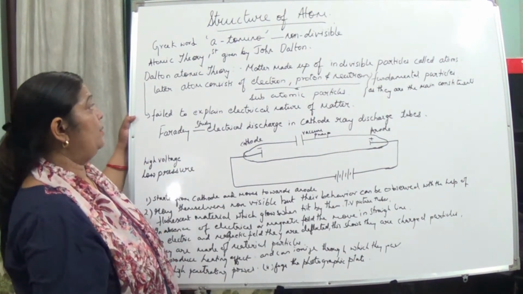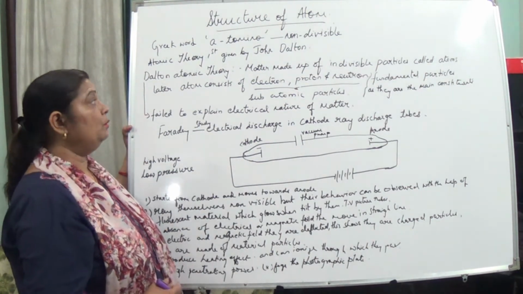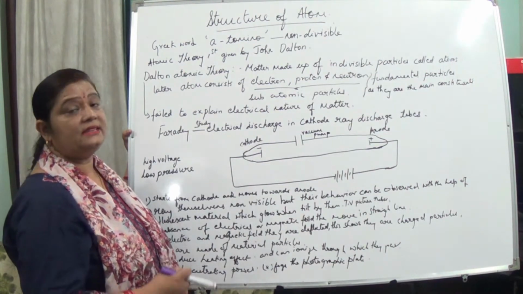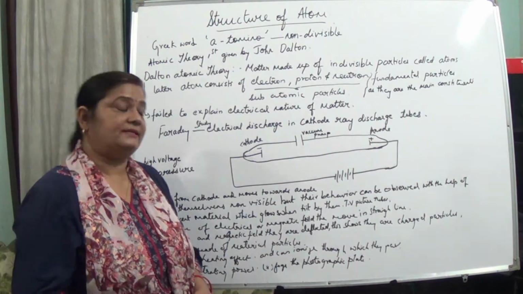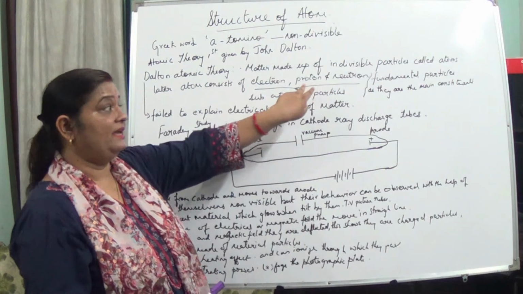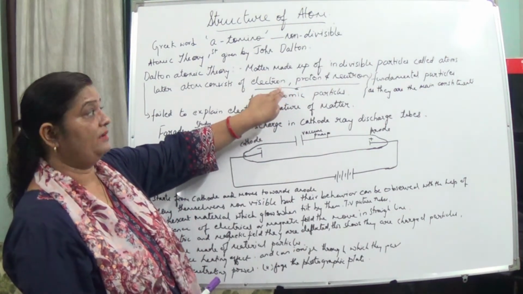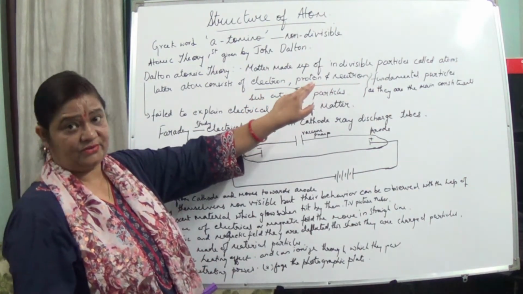But at present, we know that an atom consists of electrons, protons and neutrons. These are the subatomic particles of an atom, and they are the fundamental particles, as they are the main constituents of atoms. They play a great role in reactions.